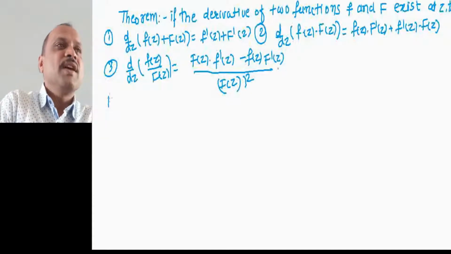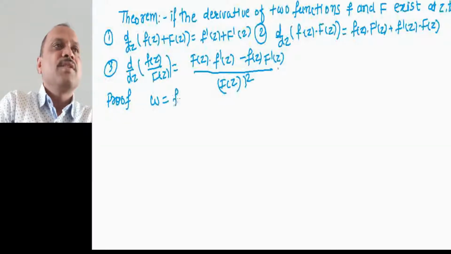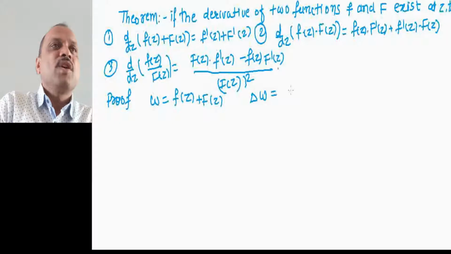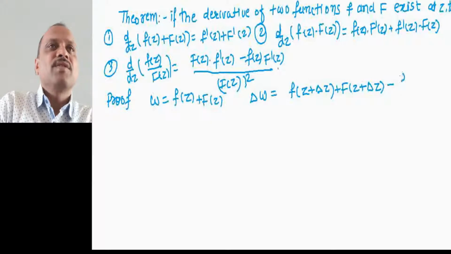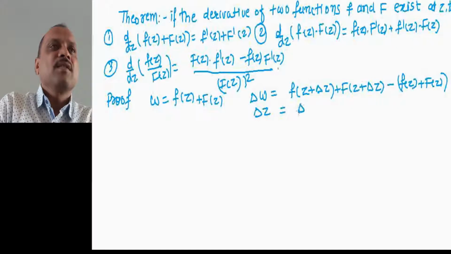We consider that suppose w equal to f of z plus capital F of z, then delta w equal to small f of z plus delta z plus capital F of z plus delta z minus small f of z plus capital F of z. And we know that delta z equal to delta x plus i into delta y.